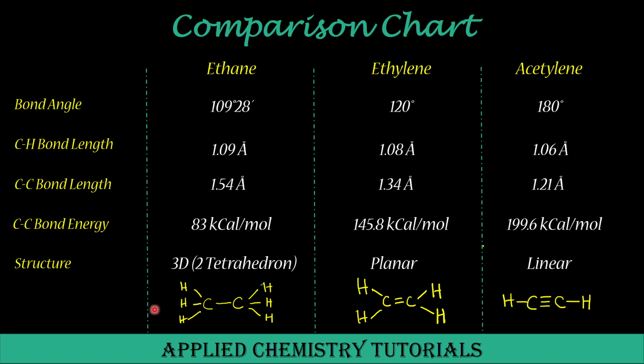Now if we compare the structure, as we have already seen, in ethane two carbon tetrahedrons are joined through a corner. So this is a three-dimensional structure. Here in ethylene, they are joined via an edge. So this is a planar structure. And in acetylene, they are joined by a plane. So this is a linear structure.